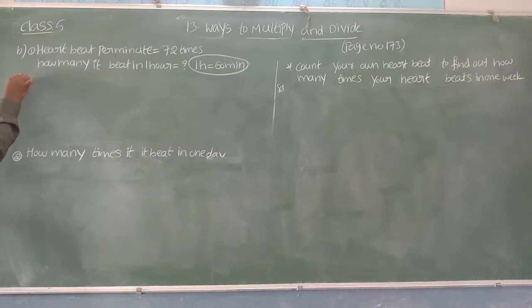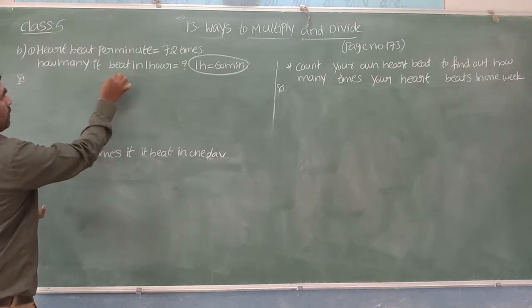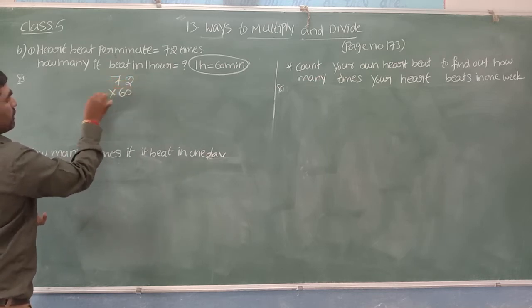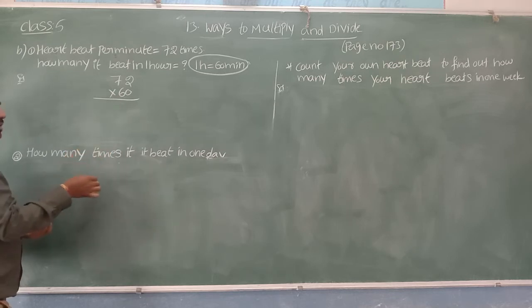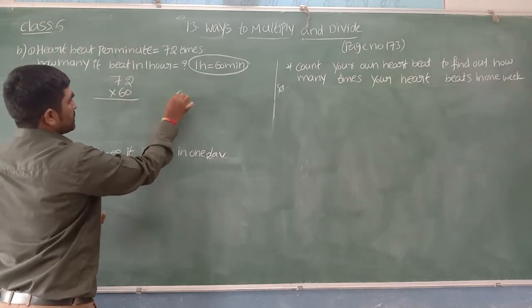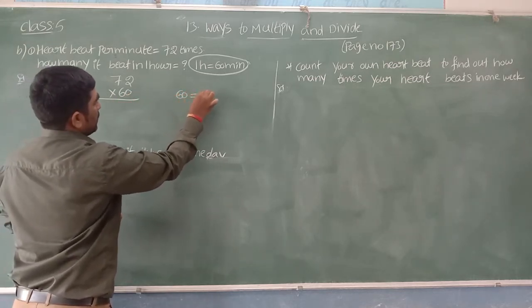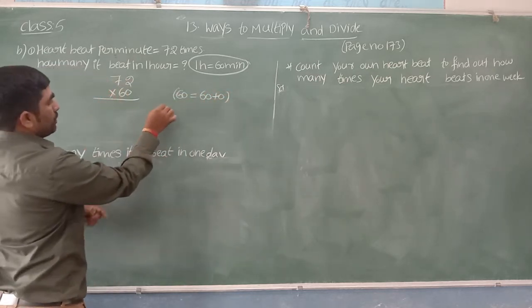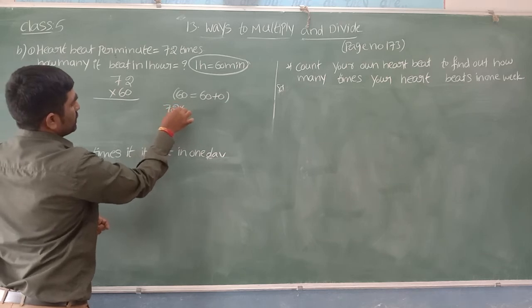So let us calculate it here. We need to multiply 72 with 60. So let us do this by using Bela's method. The second number, 60, we need to split into two parts: 60 plus 0. So let us multiply 72 with 0.